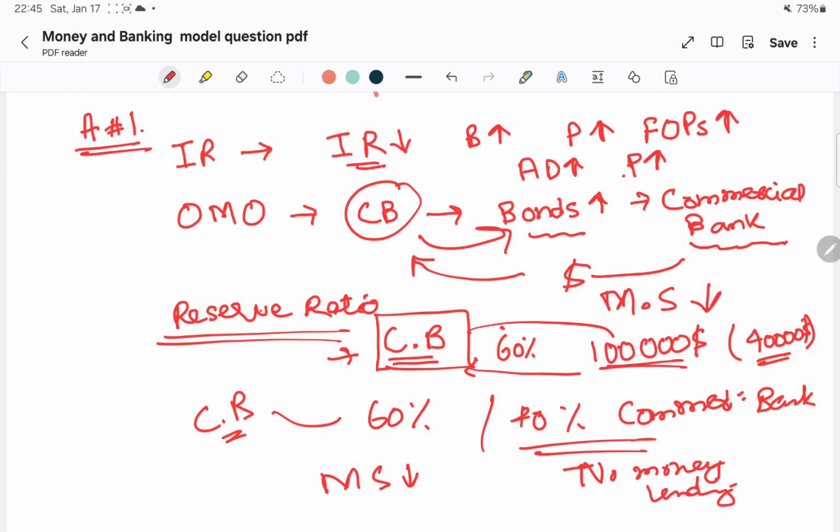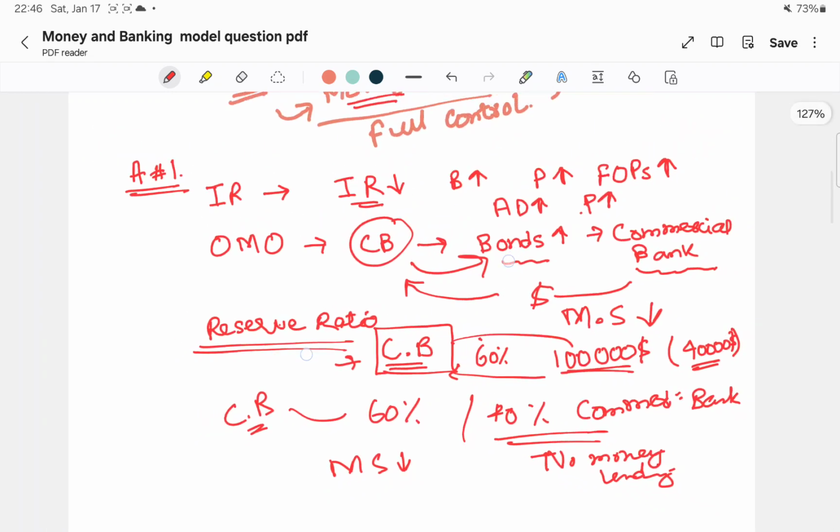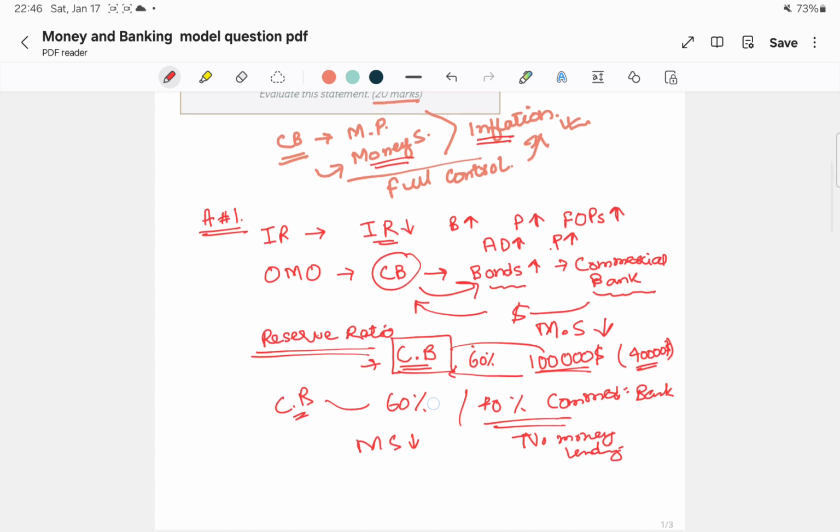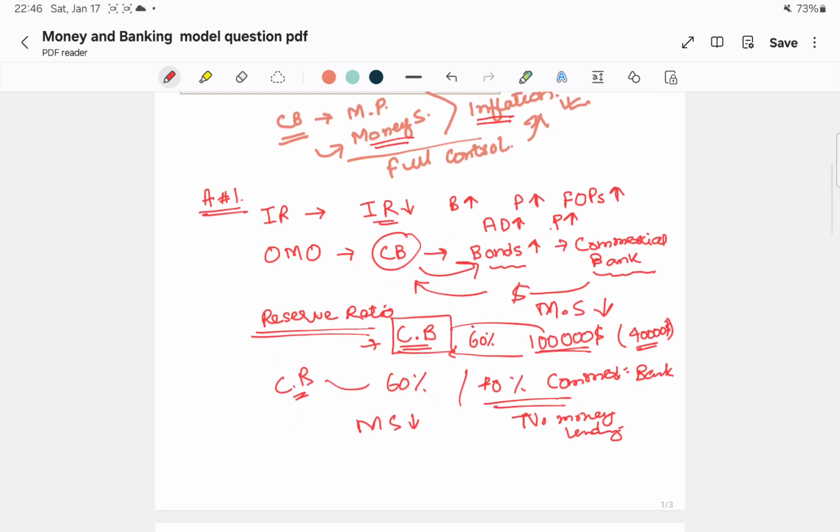As a result, it will influence inflation. So we can say the central bank can control the money supply using these tools to control inflation. That is the first argument. Before starting the second argument, I want to tell you why money supply influences inflation using these tools.